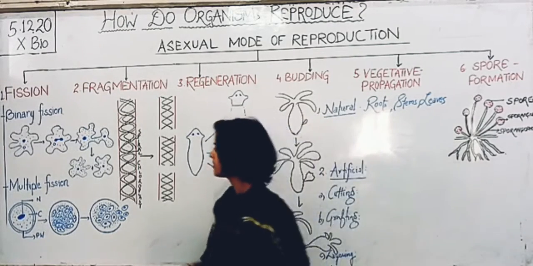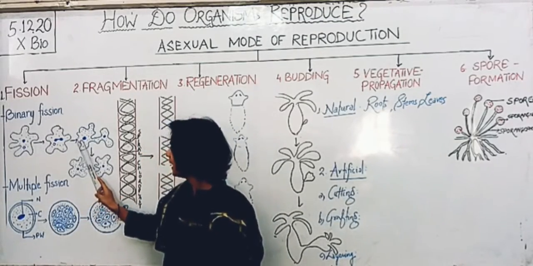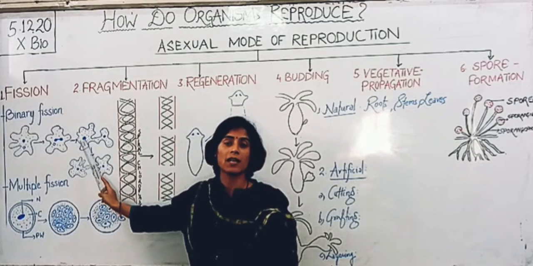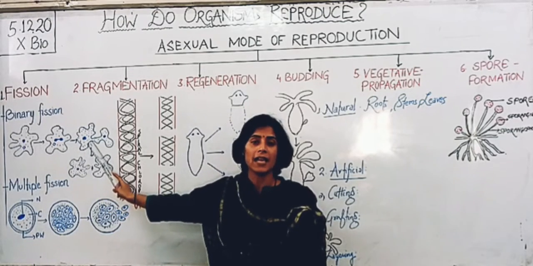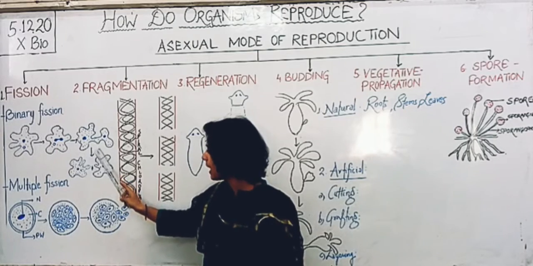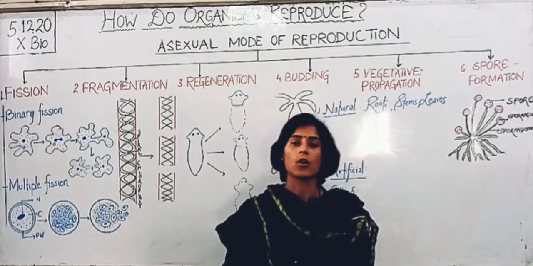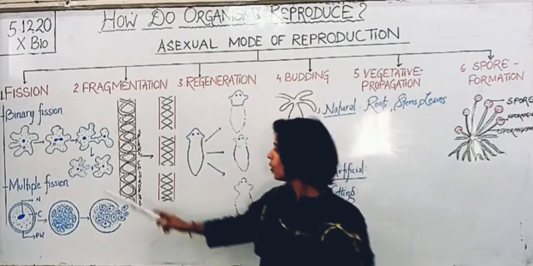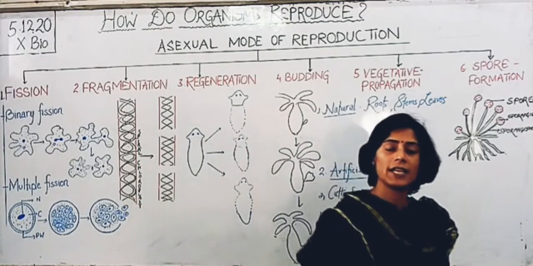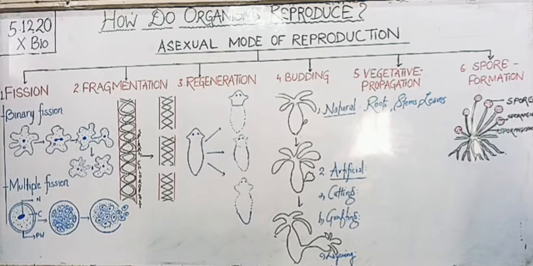Once the nucleus divides, gradually the cytoplasm also divides, and that is called cytokinesis. This cytoplasm divides and eventually results in the formation of two daughter cells. So amoeba is one example of binary fission.